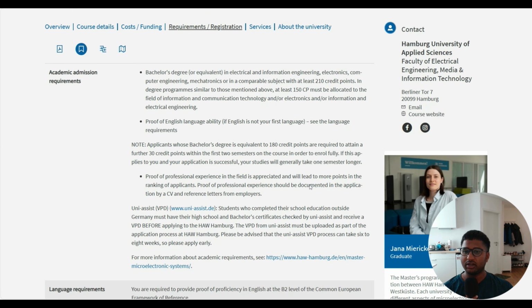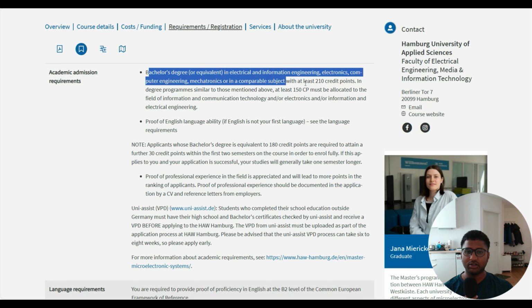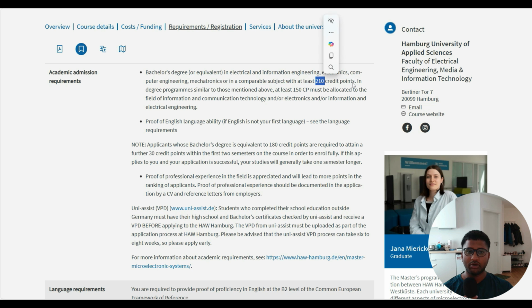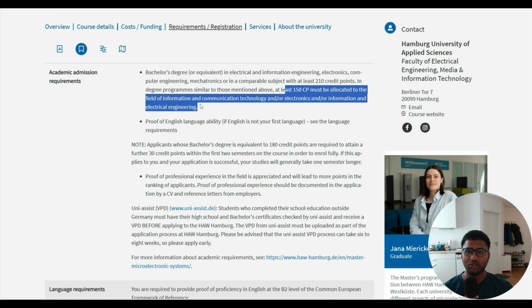Requirements and registration, academic requirements: what are the things that you need to have? You need to have a bachelor degree in electrical engineering, electronics, communication, mechatronics, or a comparable subject with 210 ECTS. In a degree program similar to those mentioned, at least 150 credit points must be allocated in the field of information and communication technology or electronics or information electrical engineering. This is the core subject that they are looking for. You need to have done electrical engineering, electronics communication, information technology or electronic telecommunication, a closely related field.